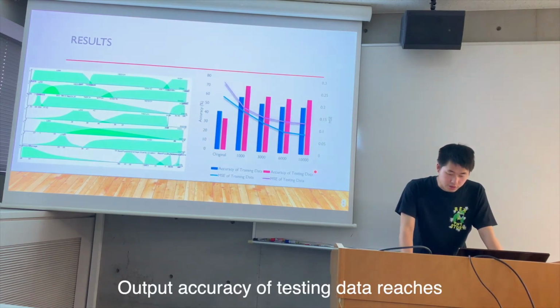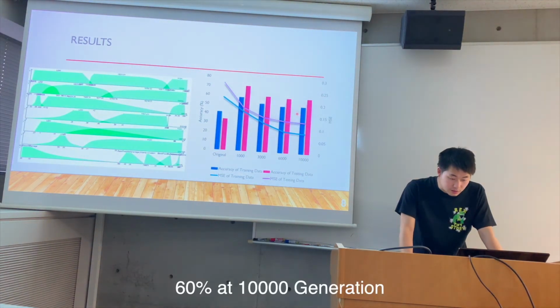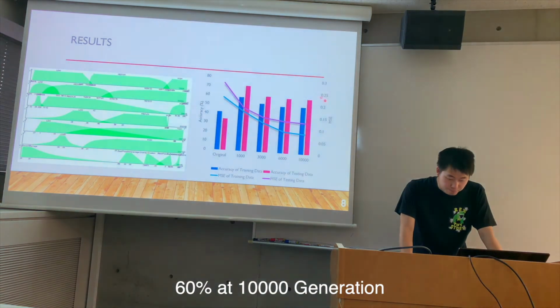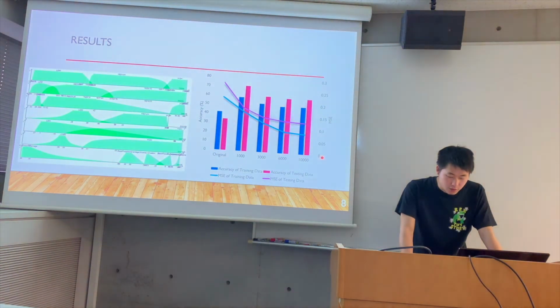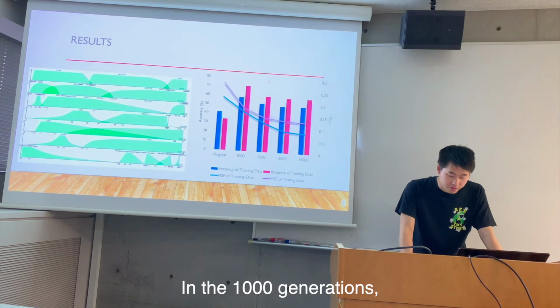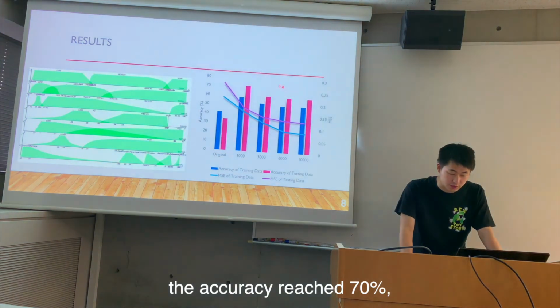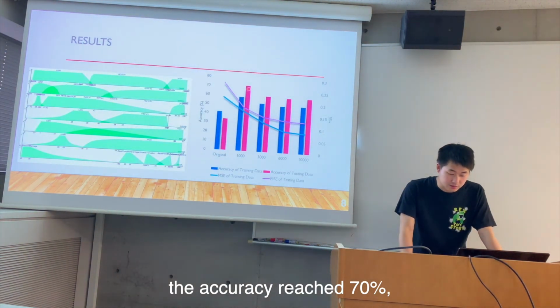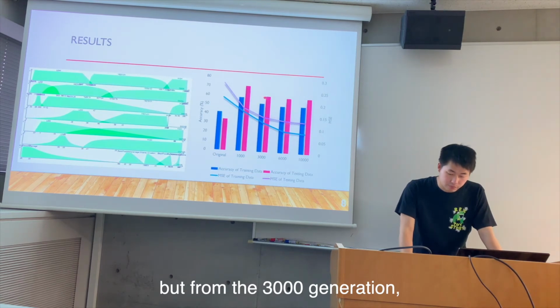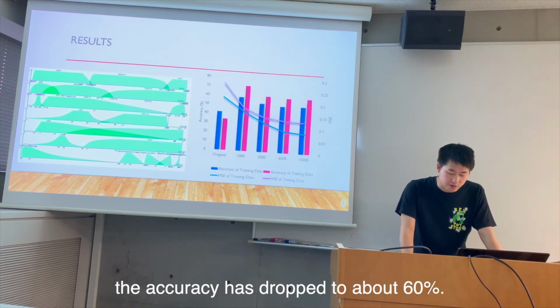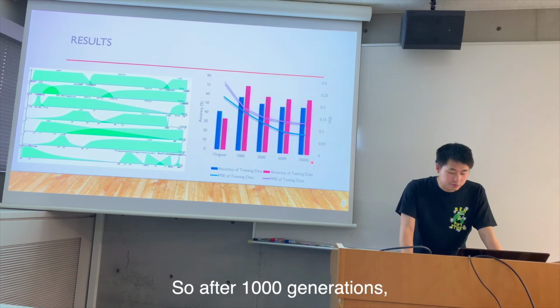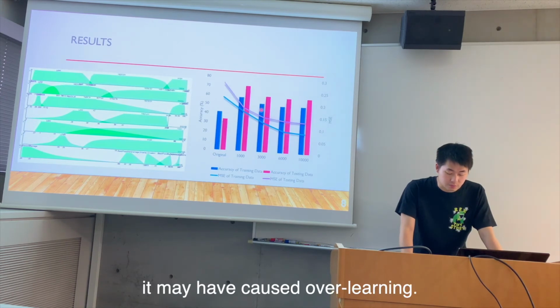The output accuracy of testing data reaches 60% at 10,000 generations. At 1,000 generations, the accuracy reaches 70%, but from 3,000 generations, the accuracy has dropped to about 60%. So after 1,000 generations, it may have caused overlearning.